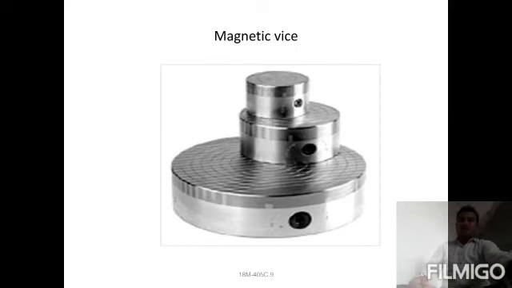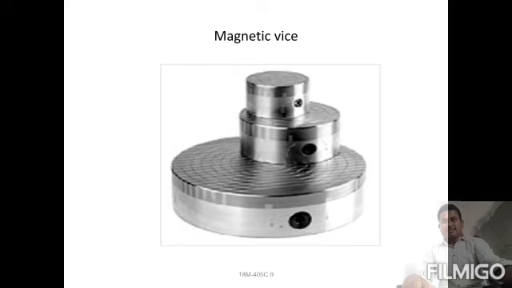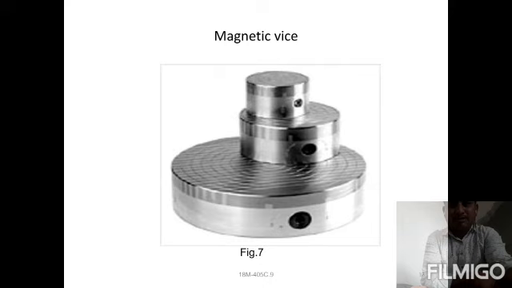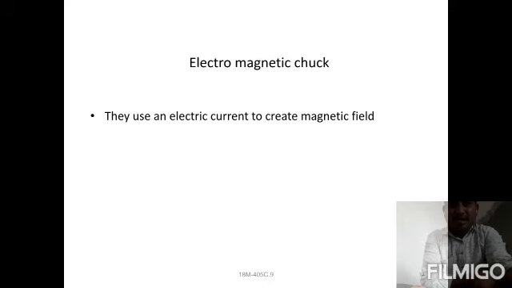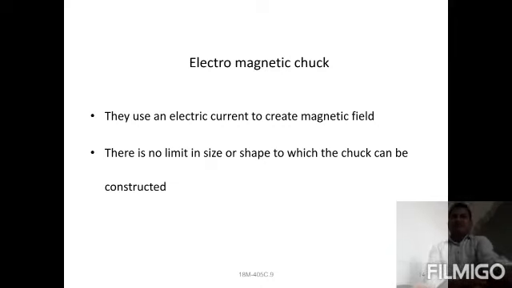In general, these types of magnetic chucks and magnetic vices are available in the market for holding or placing workpieces. Next one is the electromagnetic chuck. It uses electric current to create a magnetic field. When electromagnetic chucks are used, there is no limit to the size or shape to which the chuck can be constructed.